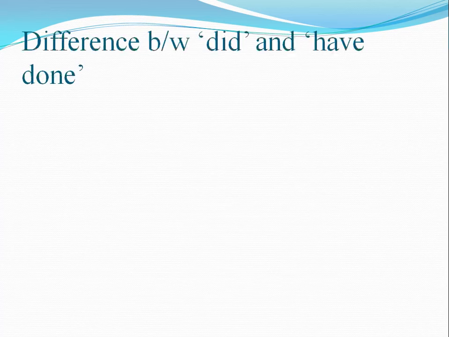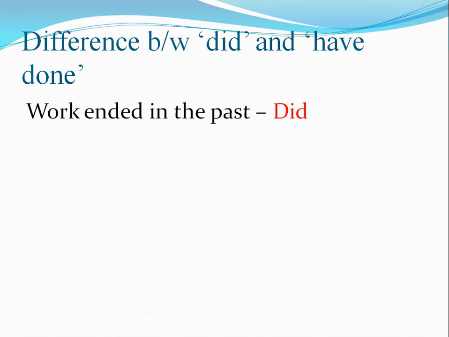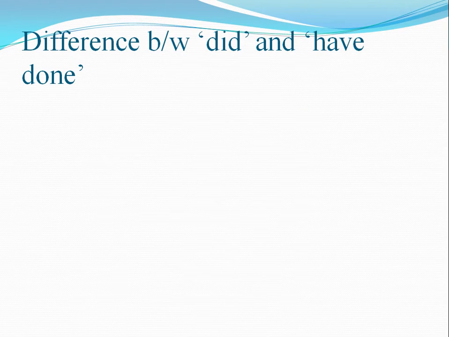That's it. Now another question could arise: I have done my work and I did my work. What is the difference between these two? I have done is an element of present tense and I did my work is an element of past tense. Both are entirely different.